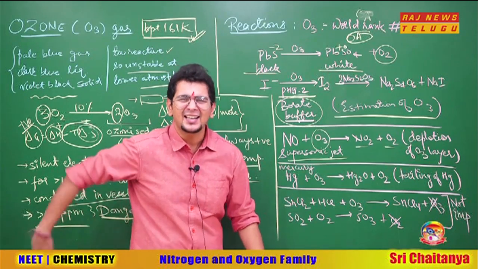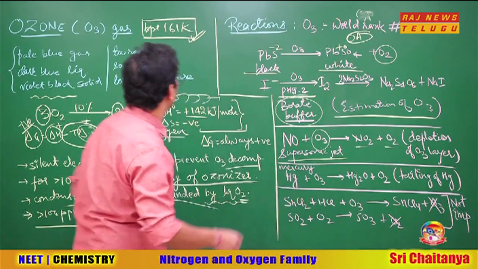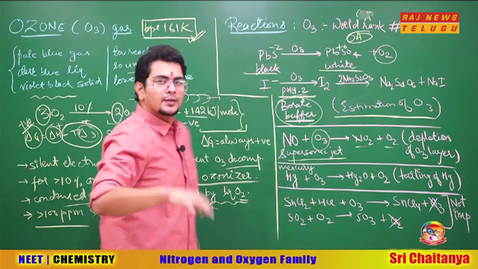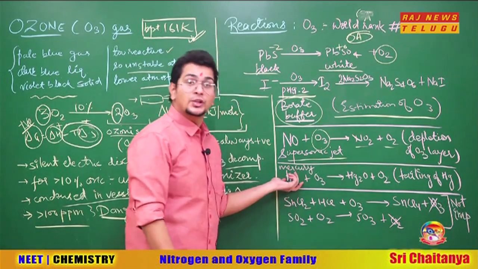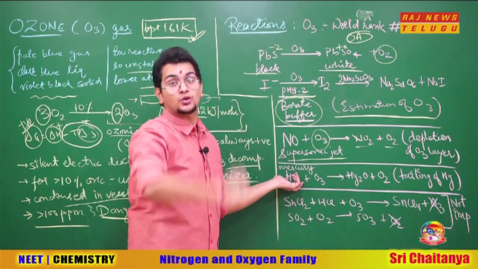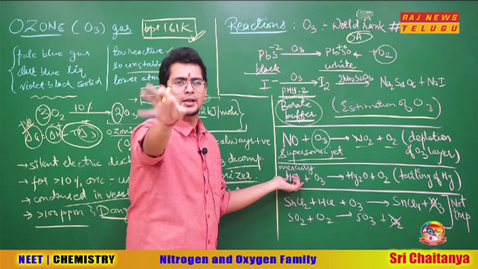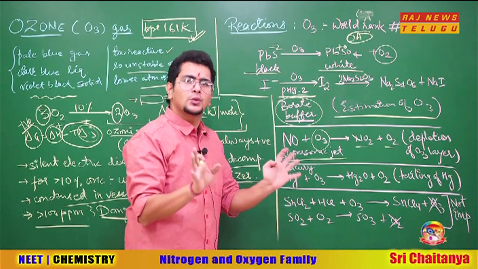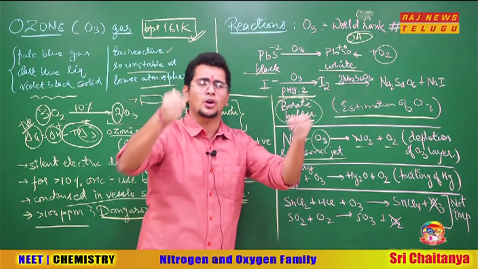Tailing. What kind of tailing, sir? Simple, look. Think about it. Mercury has metallic bonding. Which kind of bonding? Metallic. Metallic bonds are very strong. Metals are always solid, as you can see around you. Only mercury is the liquid metal; otherwise, all metals are solid. So they have very strong bonding.